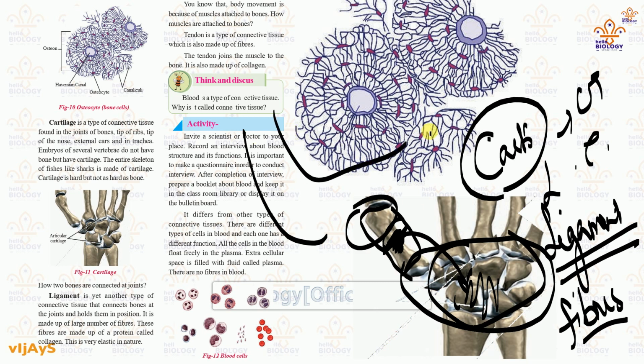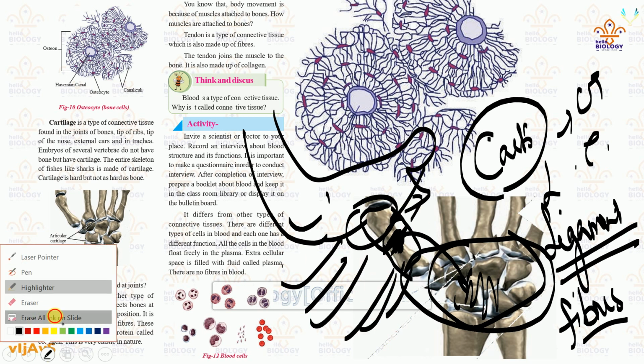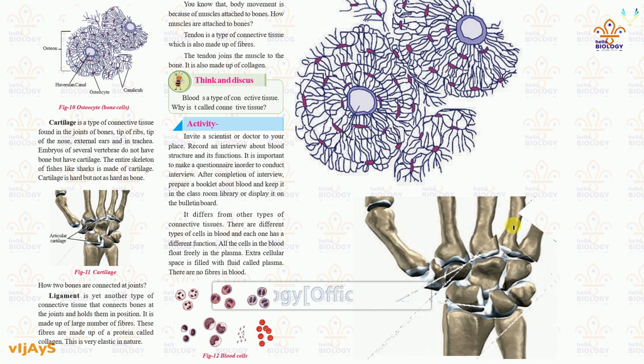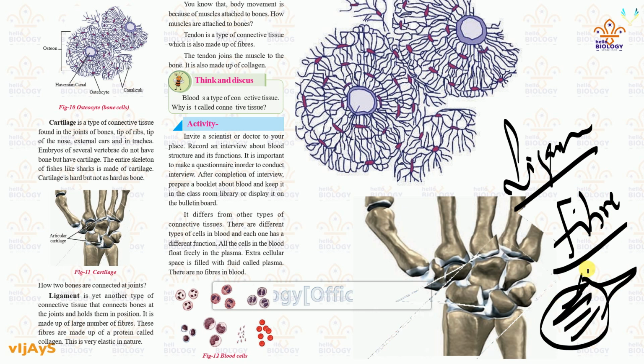Your leg has a joint here. Our rib cage, lungs, rib cages also have joints. So wherever joints are there, you can see ligament, and ligament is not a bone, it is a fiber-like structure. Understood? Have you seen coconut coir? Like that, fibers are there in our body, and many times you might have eaten them. Because you eat chicken, mutton and fish, you might have eaten ligaments also.